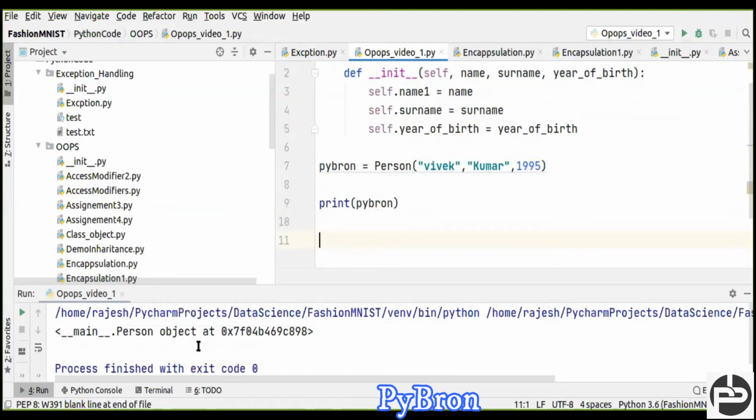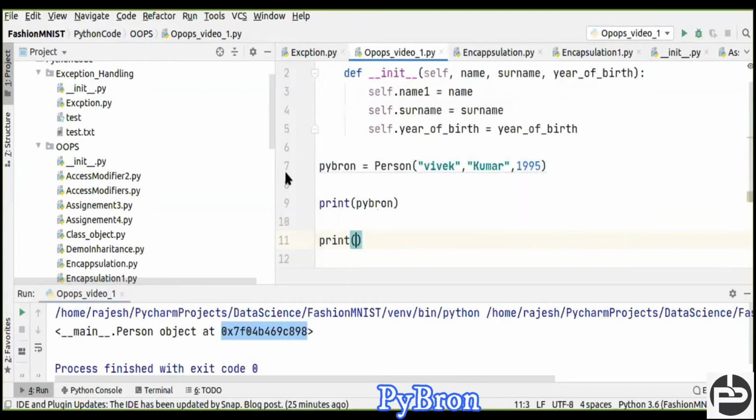And see, can you see this object, where this object has been created, this person detail, where it was created? This is the address of your memory. Now let's see, I have to call my object, right? I have to call my objects, meaning name, surname, year of birth, right? How can we call these things?